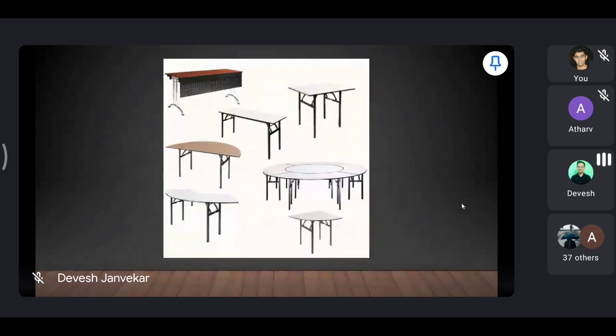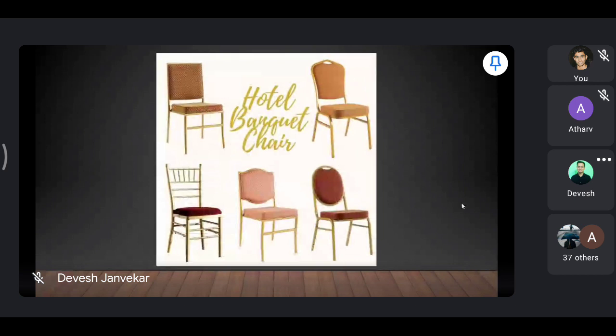So you have banquet chairs also. See, in the slide, I have shown you all the types of banquet chairs, which you can stack. So whenever you have to set up these chairs, you don't need to get one chair to the banquet.